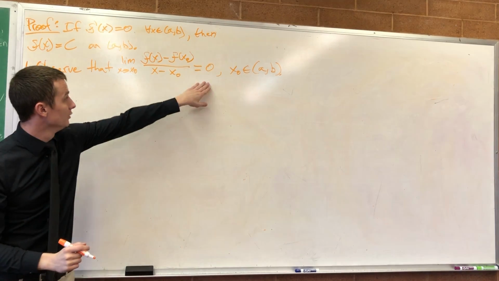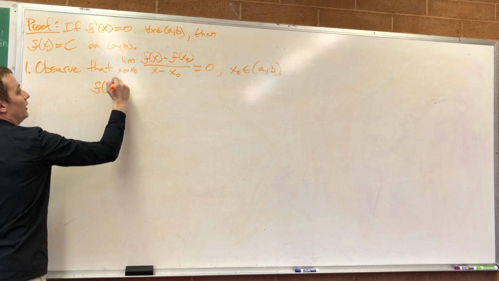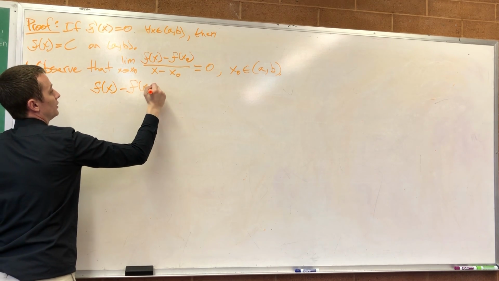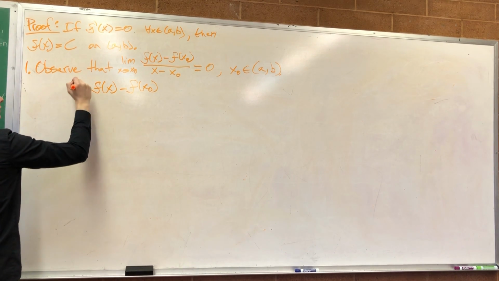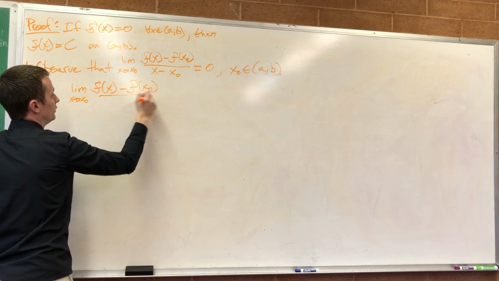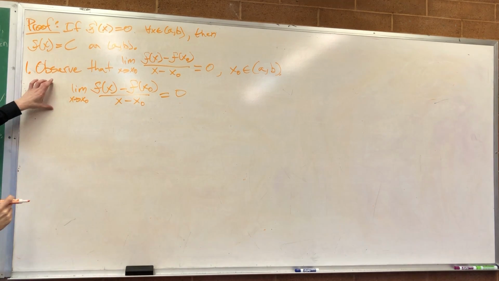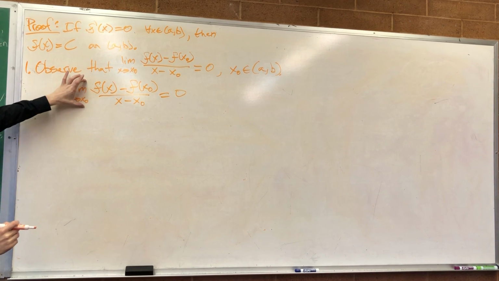I know that this must be equal to 0, which means that f of x minus f of x naught, this limit, I'm restating the exact same thing. This is equal to 0. When is this equal to 0?